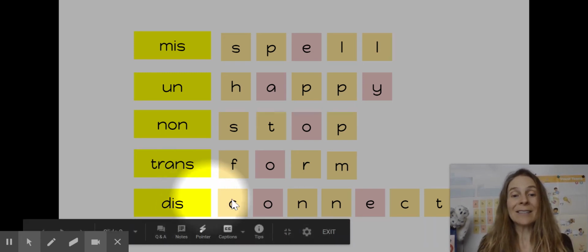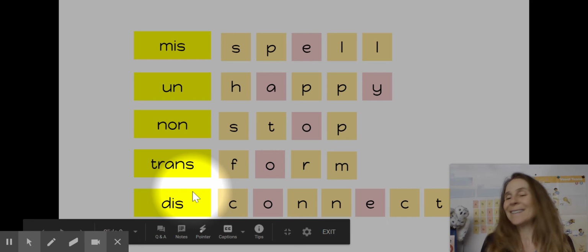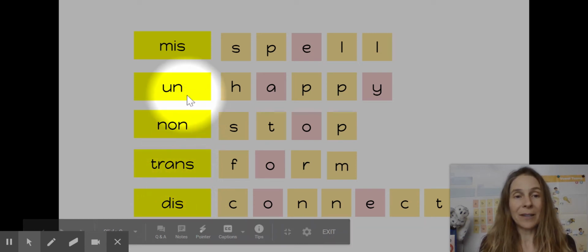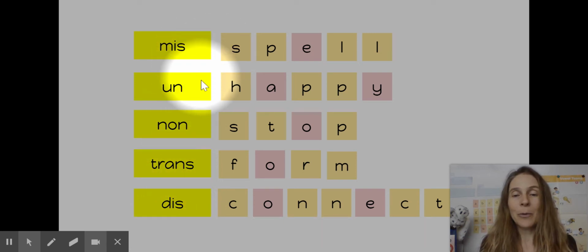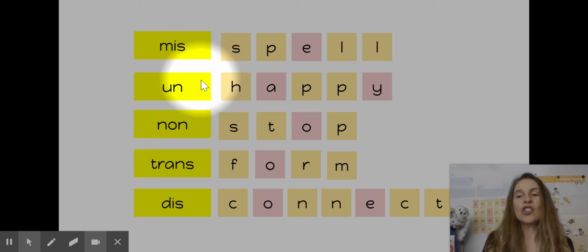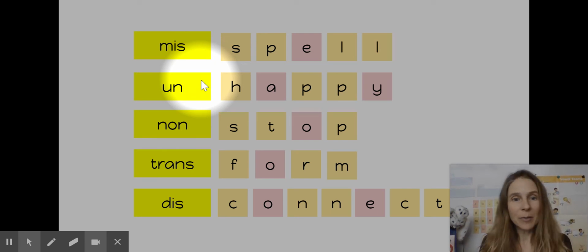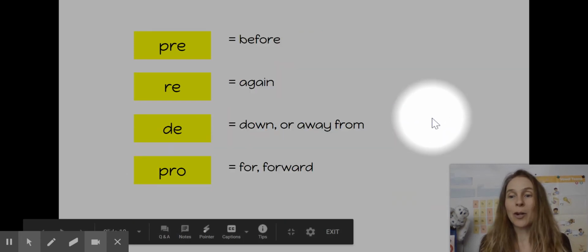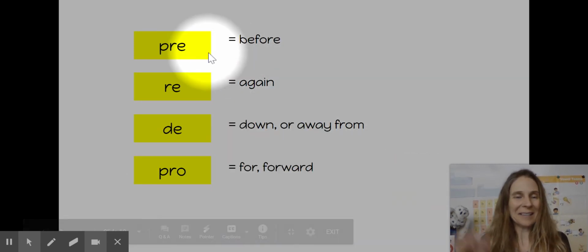It's disconnected. So it's not connected anymore. And notice we all have these closed syllable prefixes in front of our words. And notice how much they change the word. They completely change the meaning of our words. Let's go to our next slide where we're going to learn some new prefixes.